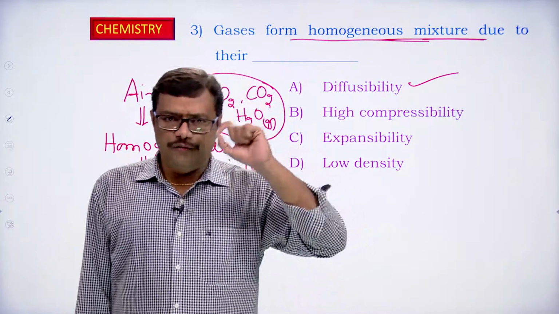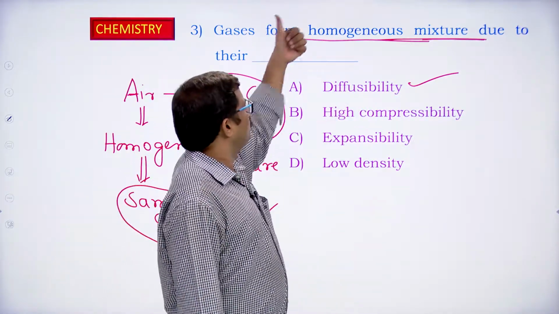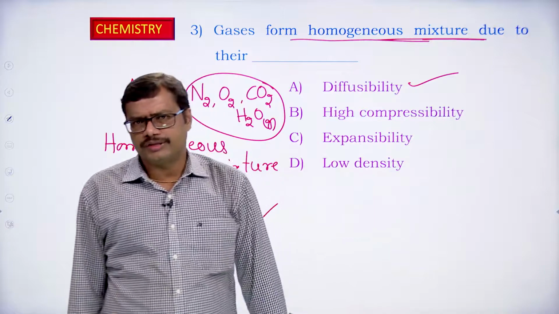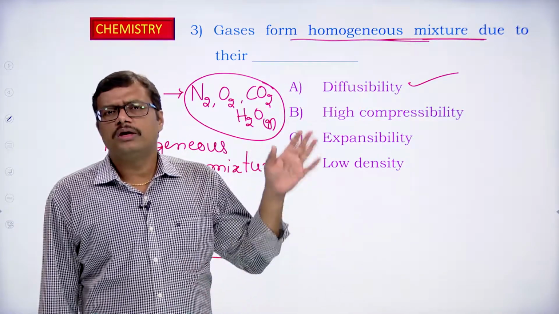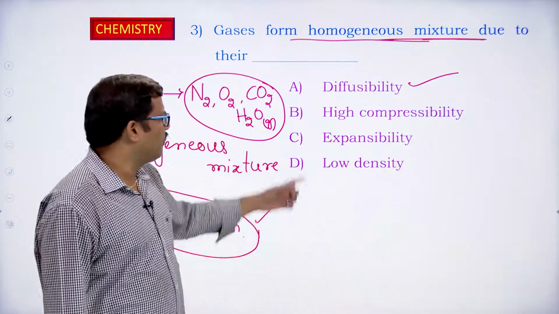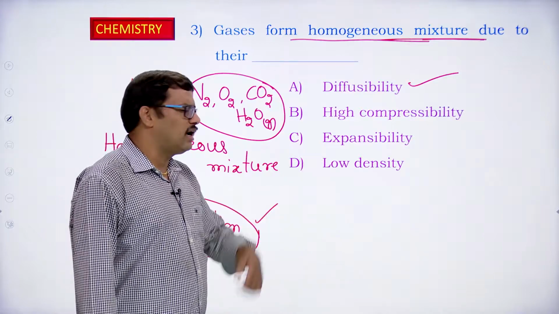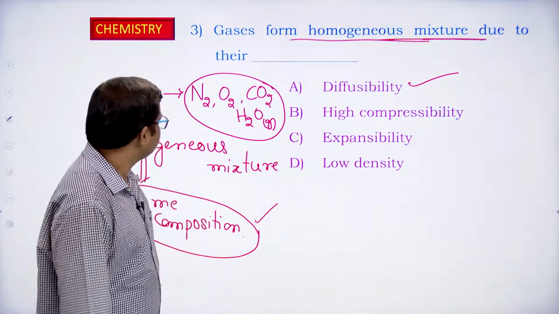Okay. So diffusibility is responsible for gases forming a homogeneous mixture. So gases form a homogeneous mixture due to diffusibility, not because of compressibility or expansibility or low density. Okay, because of diffusibility.